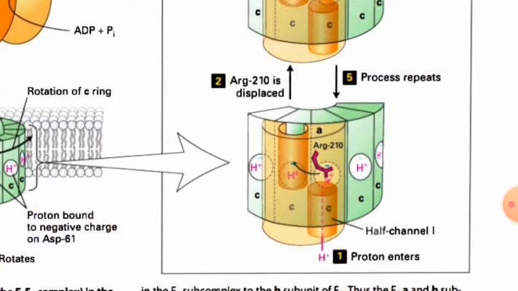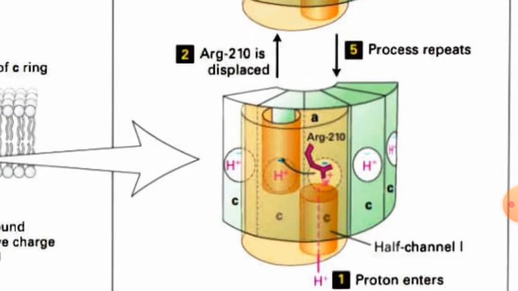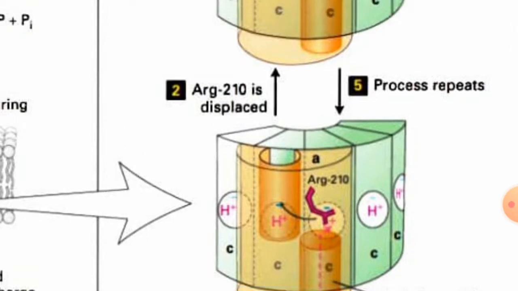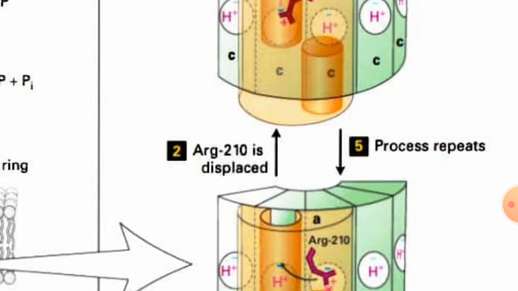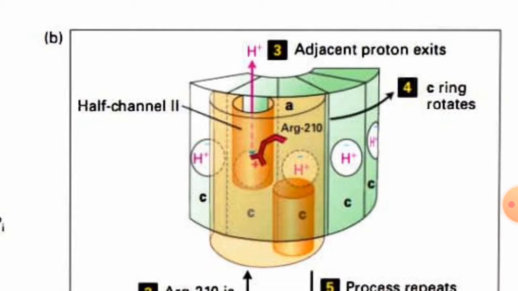The proton from the intermembrane space is imported, but the proton gained by the arginine of the A subunit, which neutralized the aspartate, is displaced to the next half channel. During this displacement, the reduced form of the arginine transfers the adjacent proton, that is the exit, and this proton exit leads to the rotation of the C ring.